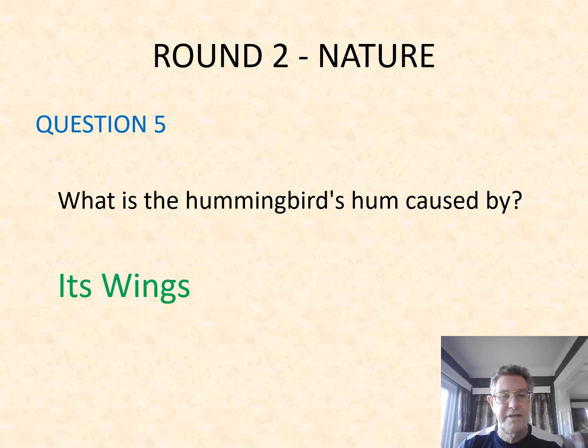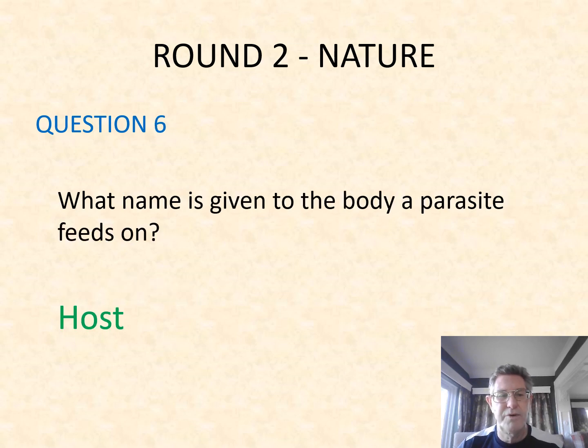Number 5, what is the hummingbird's hum caused by? It's caused by its wings, the speed of its wings moving backwards and forwards. Number 6, what name is given to the body a parasite feeds on? It's the host. Parasite feeds on its host.